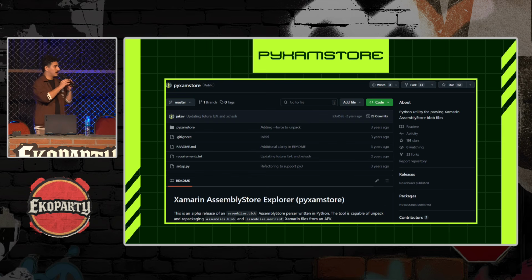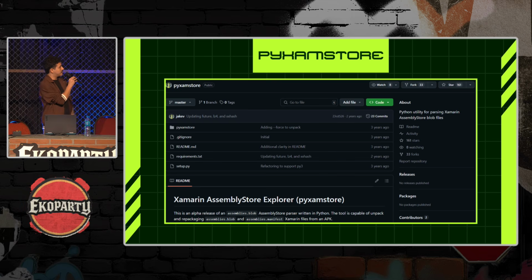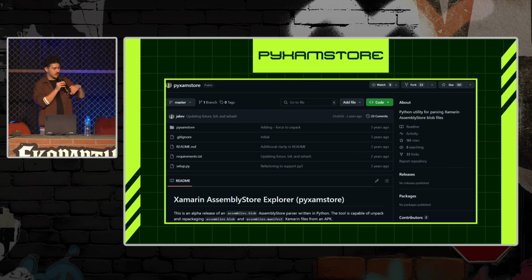That article from GoSecure that explores the bypass of certificate pinning on Xamarin apps, they share this tool, which is PyXamStore. Basically, what those two files do is parse all the libraries contained in an Android application into one single file, which is assemblies.blob. And the assemblies.manifest is the map for parsing and also to undo the parsing. So what this tool does is undo the parsing.